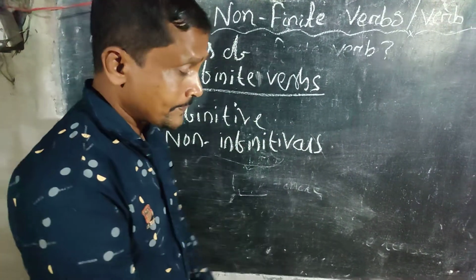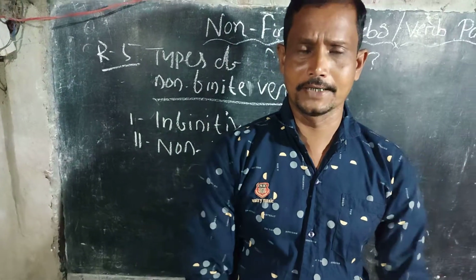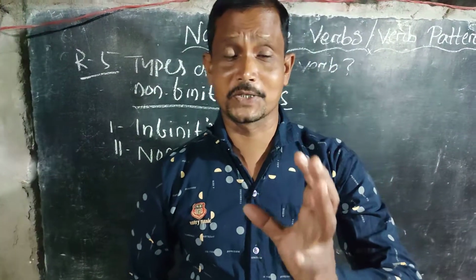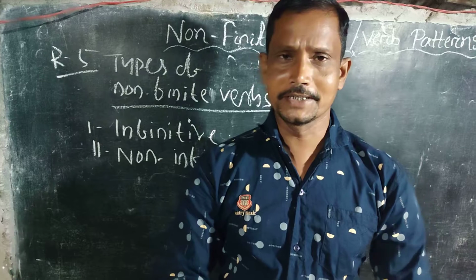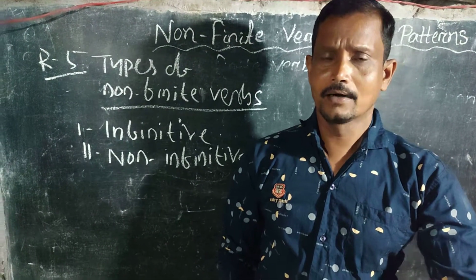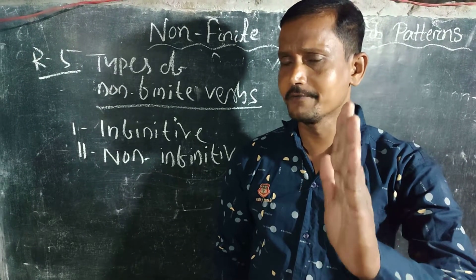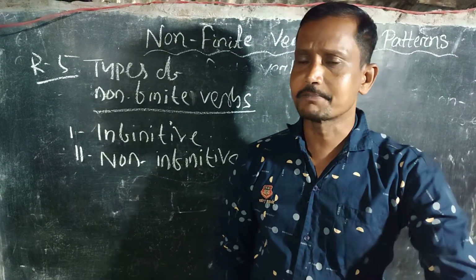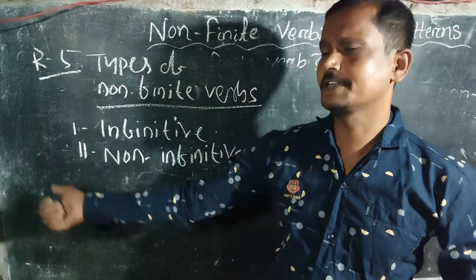Non-infinitive verbs. So in this way, we can classify the non-finite verbs into 2 classifications, 2 divisions. What are the 2 divisions? The first one is known as infinitives, and the second one is known as non-infinitive verbs. Let's proceed to rule number 6.